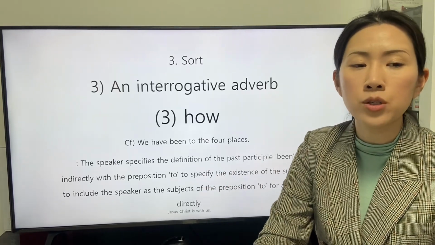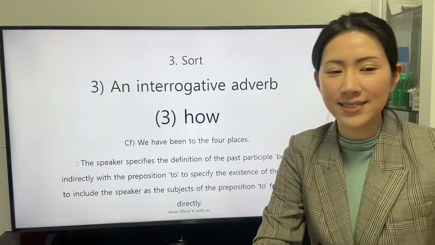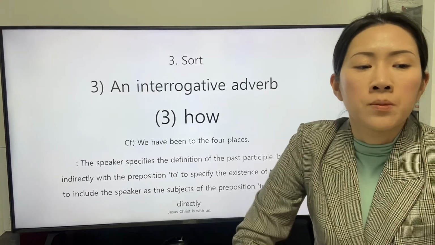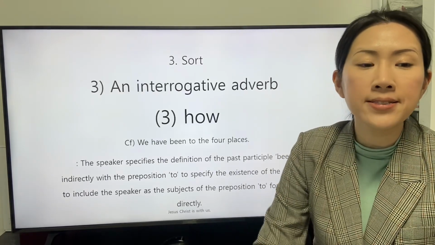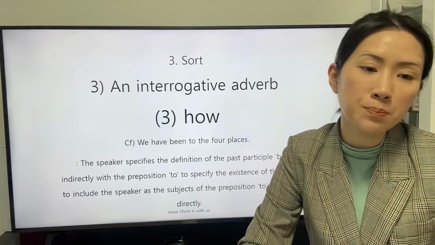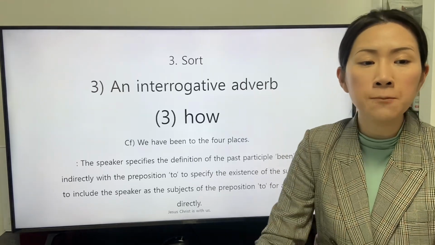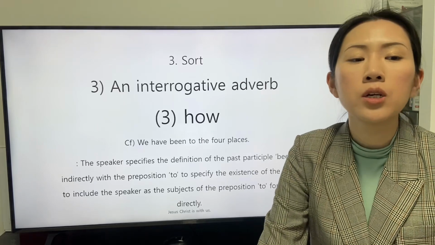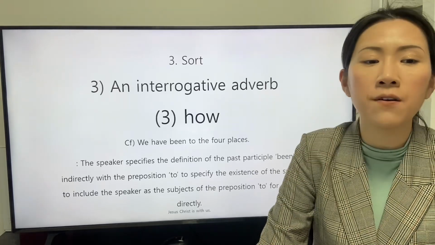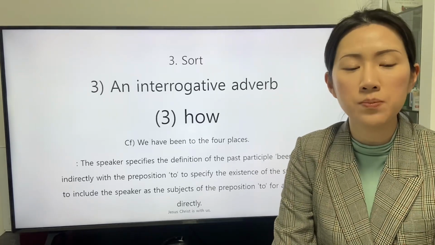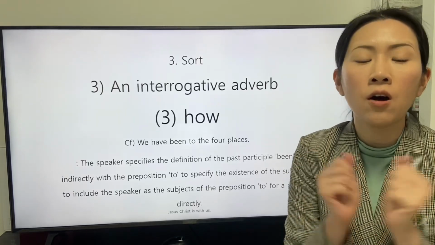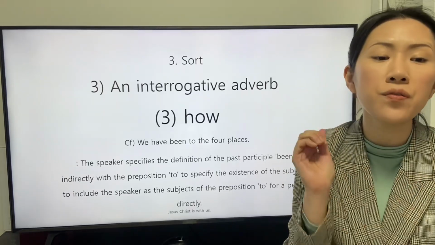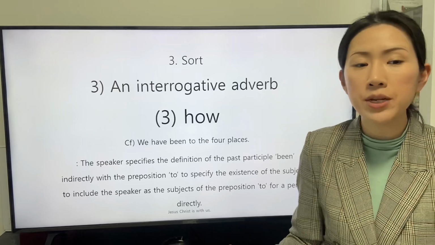We have been to the 4 places. The speaker specifies the definition of the past participle been indirectly with the preposition to, to specify the existence of the subject, to include the speaker, as the subject of the preposition to for a period directly.